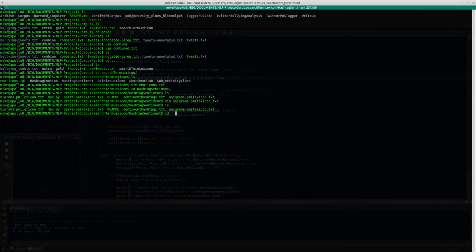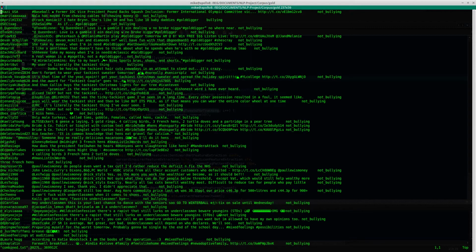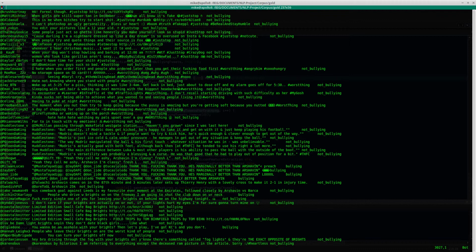In addition to that, once we had put together all of those search terms and then went and scraped Twitter, we ended up with our gold standard corpus, which was to be manually annotated, which I just showed, the combined file. As of right now it's 3,027. I actually have 1,000 more I need to add to that. So about 4,027 tweets that have been annotated that we're using for running this program.